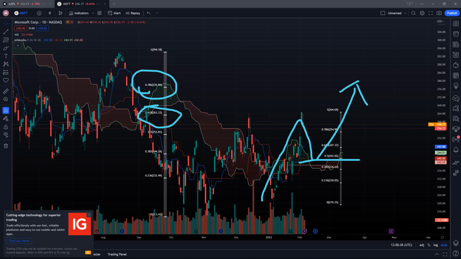So overall, we're looking at a pullback, and hopefully this is just a pullback and not a reversal for both Apple and Microsoft.